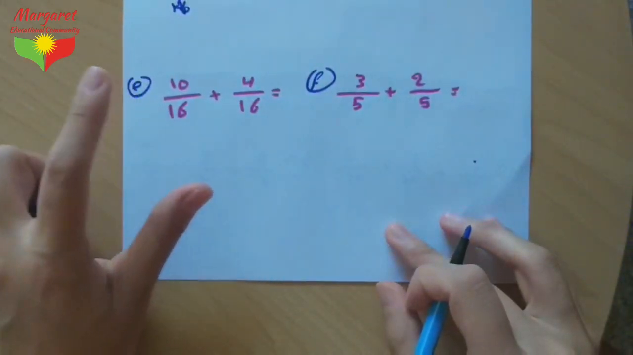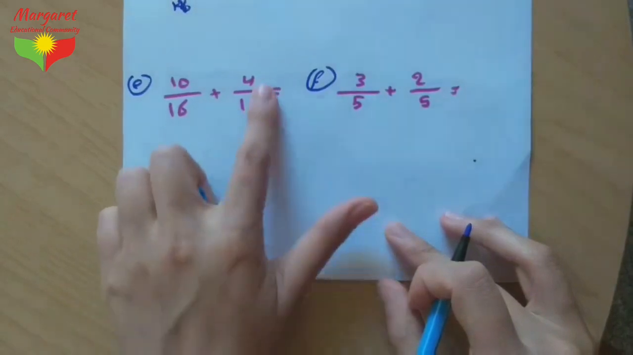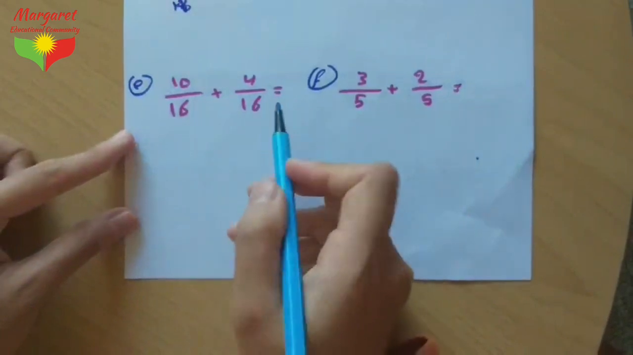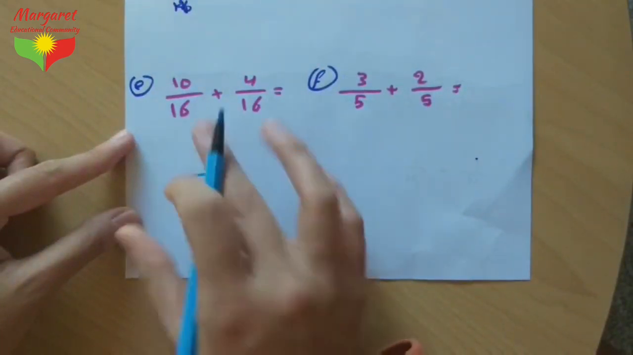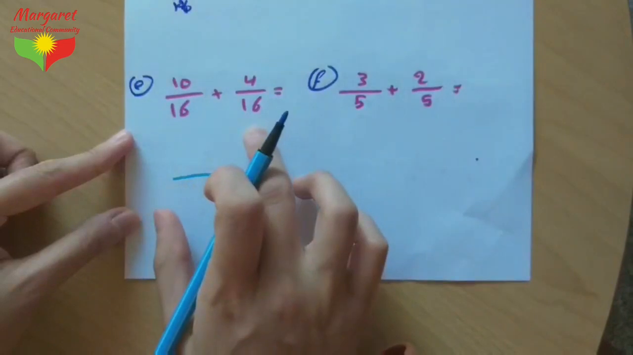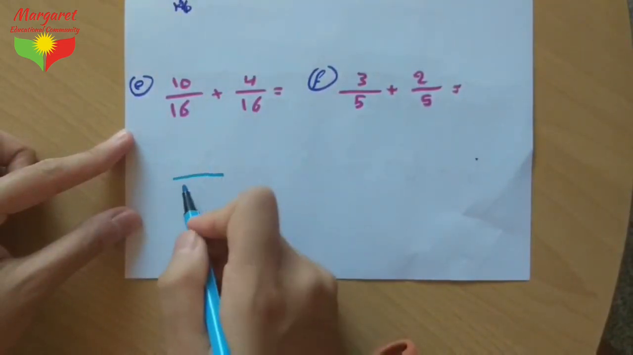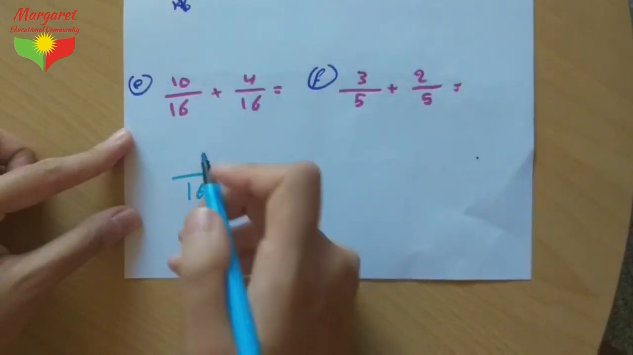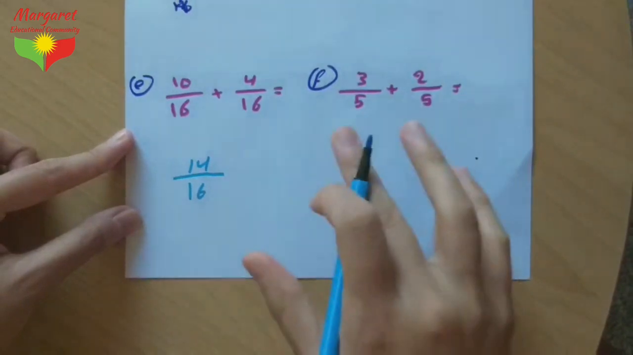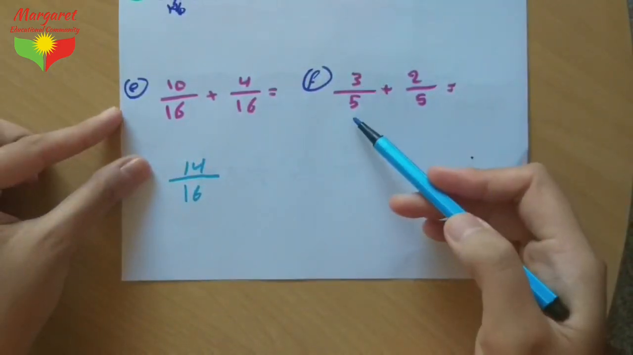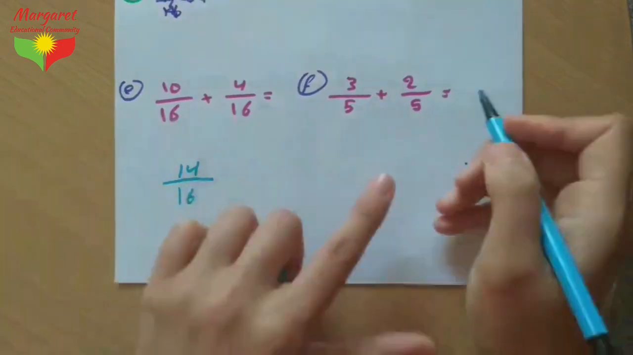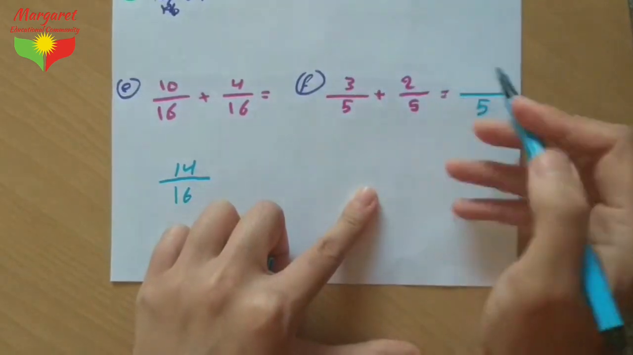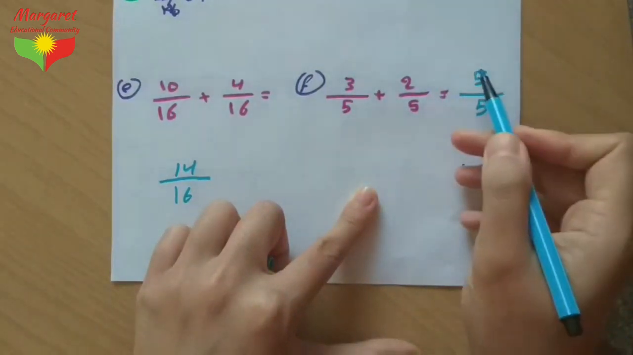Part E: we have 10 out of 16 plus 4 out of 16. Because they are like fractions with the same denominator, you must keep the denominator as number 16. Write it again, number 16. 10 plus 4 equals 14. And part F: we have 3 out of 5 plus 2 out of 5, so keep the denominator because they have the same denominator, number 5. 3 plus 2 is 5, so 5 out of 5, or 5 divided by 5, equals number 1.